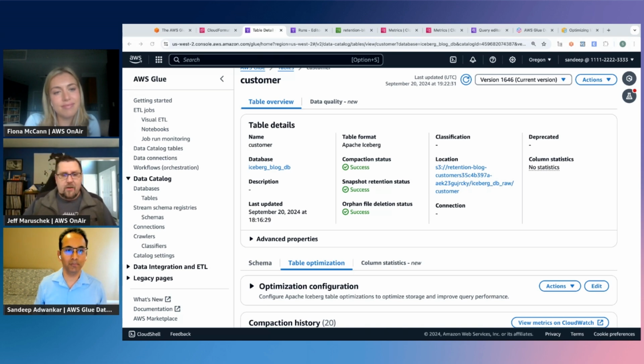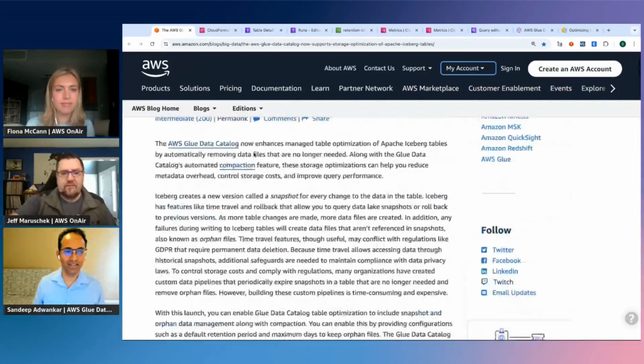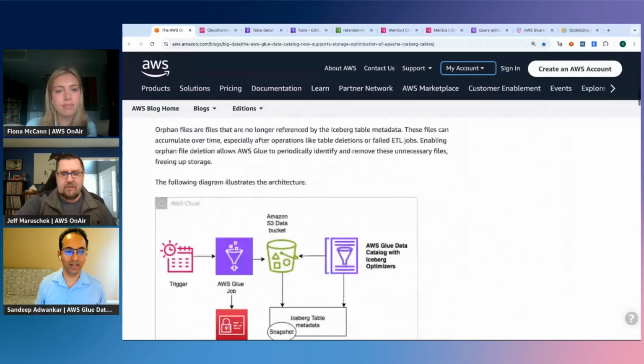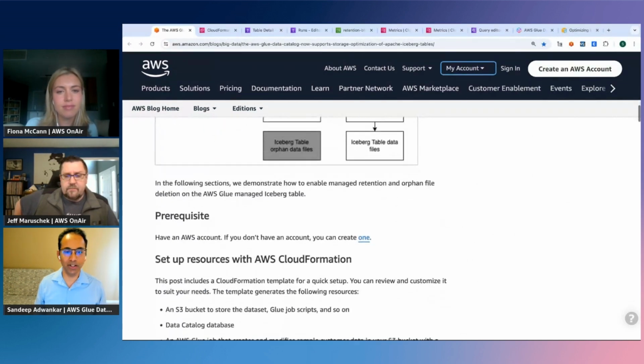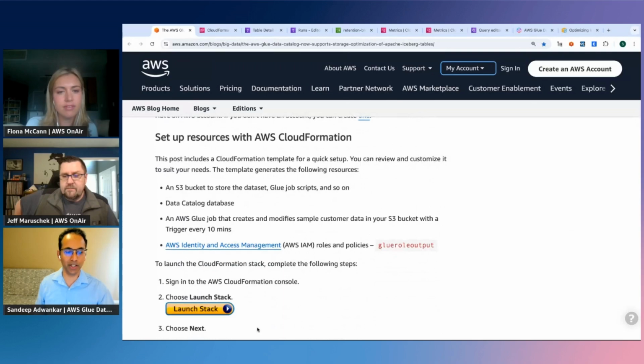So where would people go, Sandeep? It looks like you pointed us to a blog post. What you just showed us, it seems like anyone can go to this blog and deploy this CloudFormation template and play with it themselves. You give us instructions on there? Yes, we have all the instructions. Whatever I walked through, you just click on this launch tag.